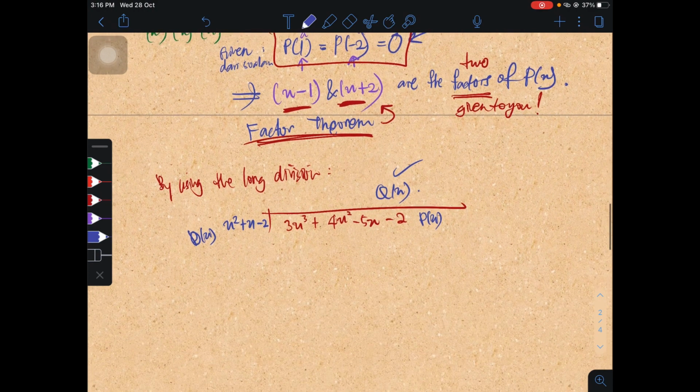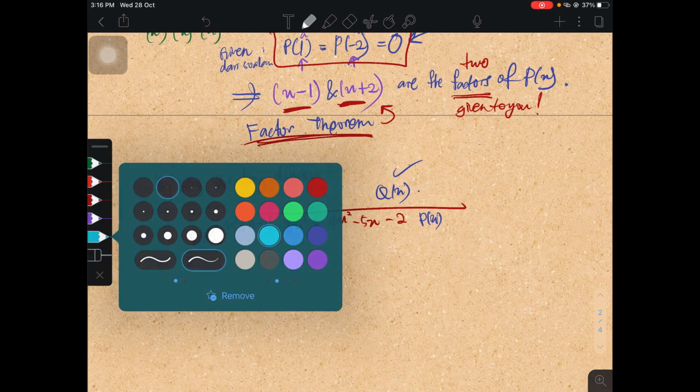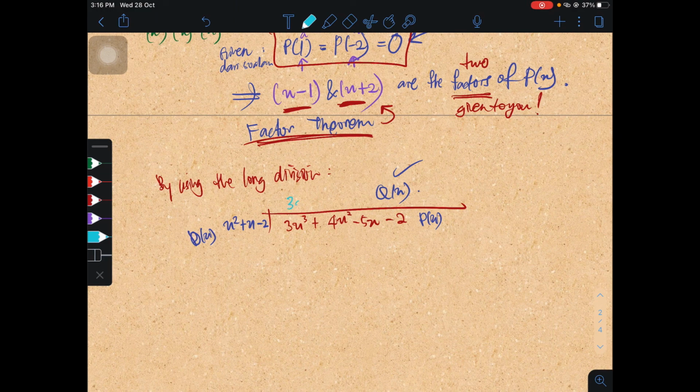Let's solve it slowly. So what you need here is 3x squared, 3x squared times what? What you need actually is 3x. So 3x to the power of 1 times x squared, you're going to get 3x cubed plus 3x squared minus 6x. Am I right? So you just need to subtract. Please make brackets and subtract.